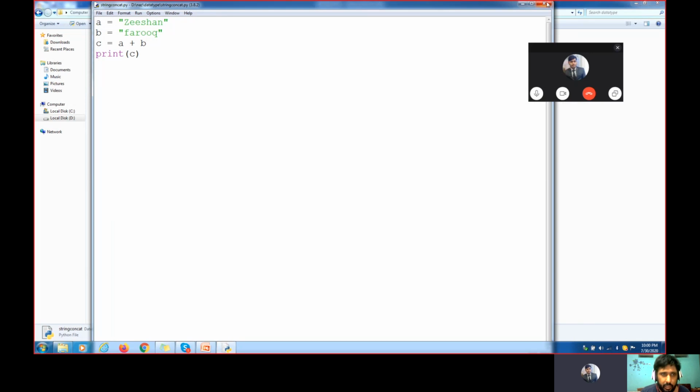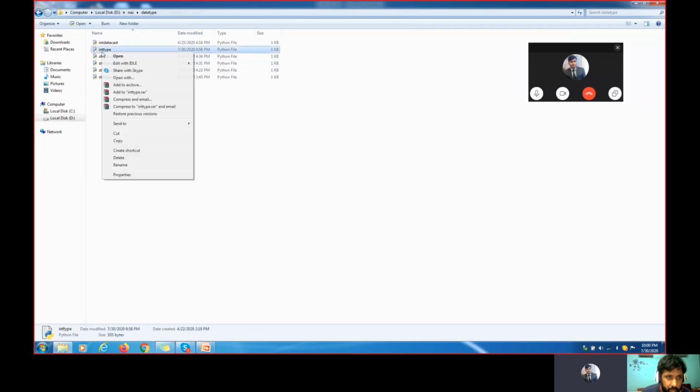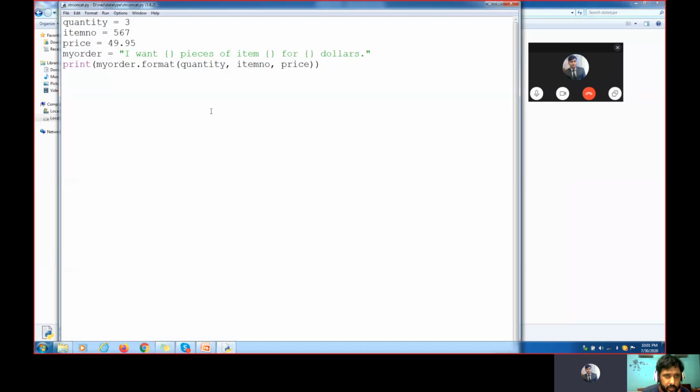I understood this program, but in the previous one, the string concatenate, I have a small doubt. When we are using print, why is it showing my order dot format?